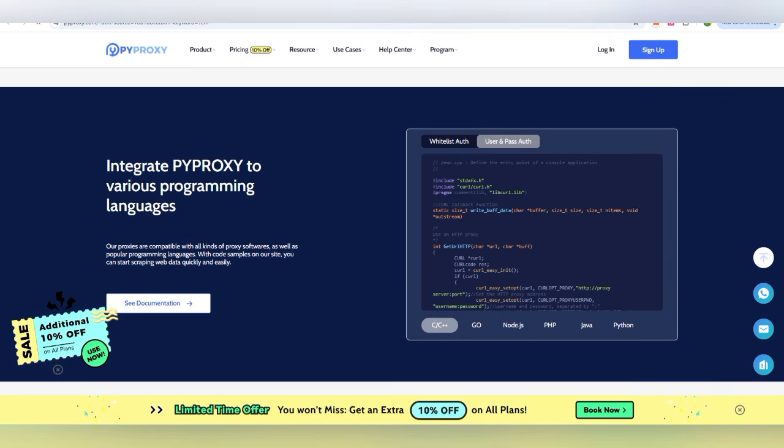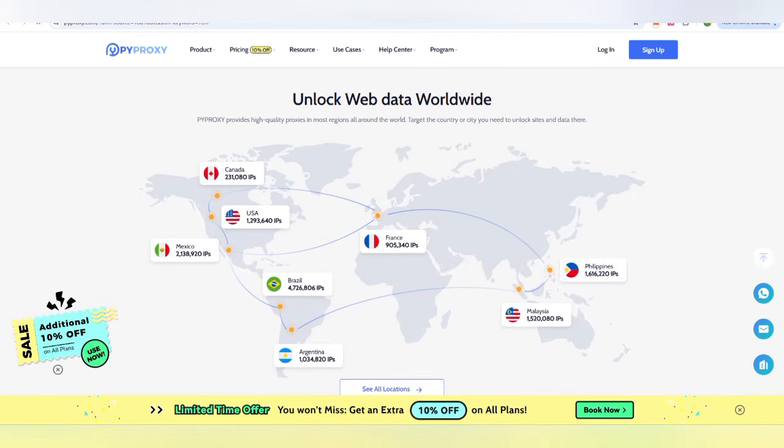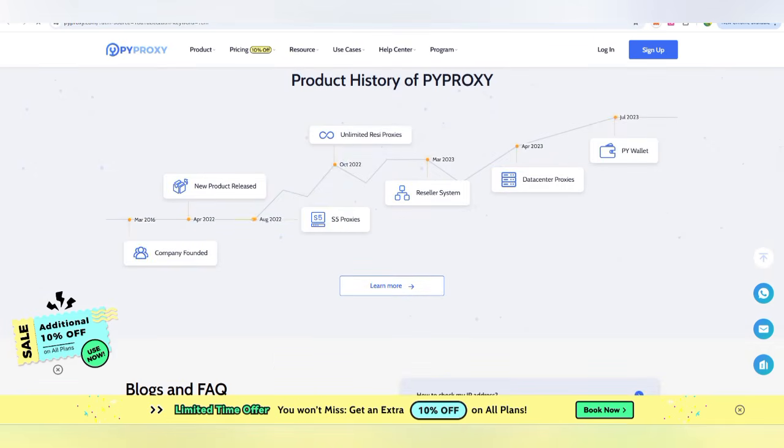This is PayProxy, whereas programming language, this project is going to serve people all over the global level with millions of IPs. You can get the history of PayProxy, an unlimited residential company founded in 2016.